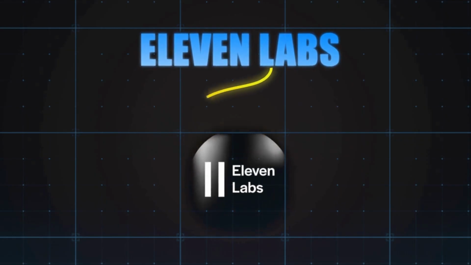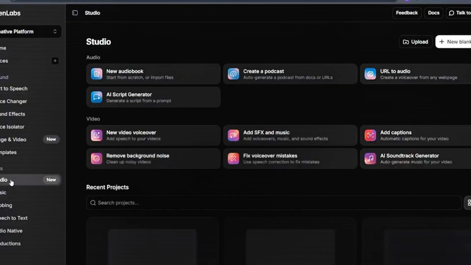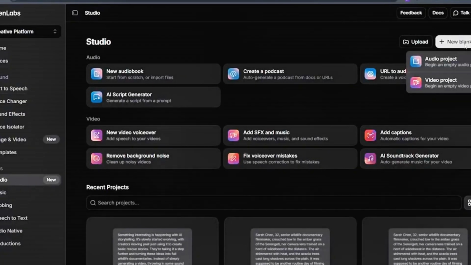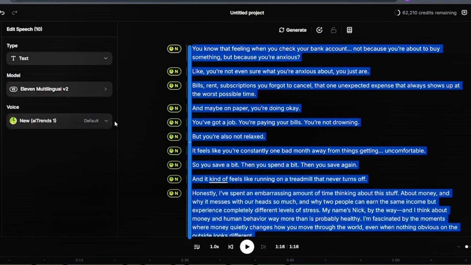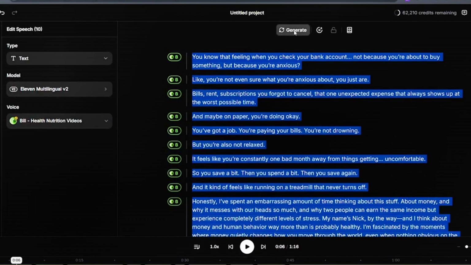For voiceover, head over to 11 Labs Studio. Pick a voice that sounds natural with slight imperfections. Create a new blank project, paste in your entire script, and select your voice. Highlight everything and hit Generate. 11 Labs will create your full voiceover in under 2 minutes. Download it as an MP3 file.